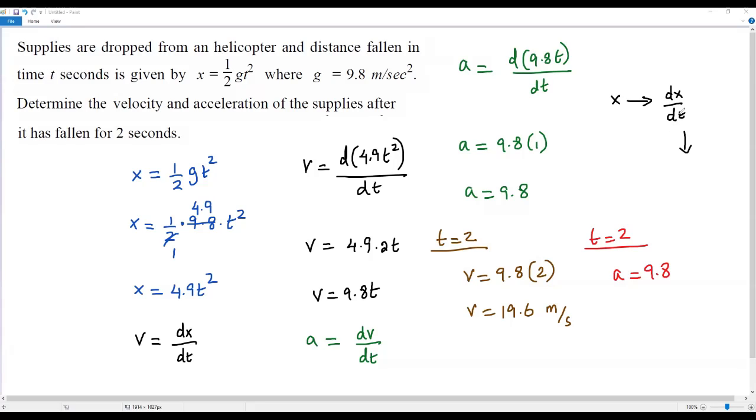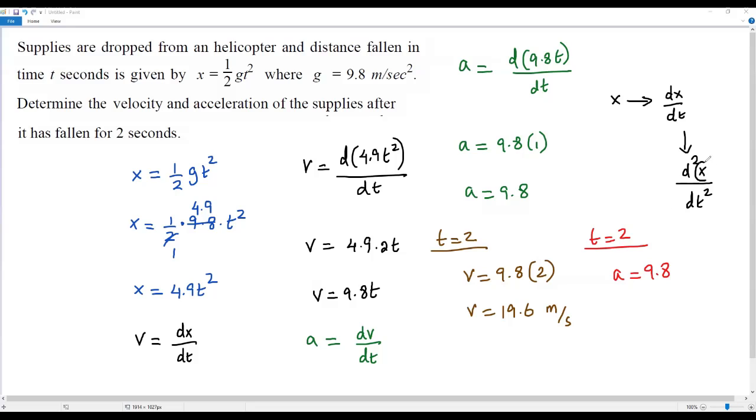When I find the derivative of this one again, I have to square this d. That is, I'm getting d square x in the numerator. What does this d square x represent? The square we have for d represents that we find the derivative of this x two times. Also in the denominator, I have to square t. Why should I square t? When I find the derivative of x two times, and both times I take the derivative with respect to the same variable t, that's why I'm taking the square for t. So this second derivative, the second order derivative of the distance equation x, gives the acceleration.